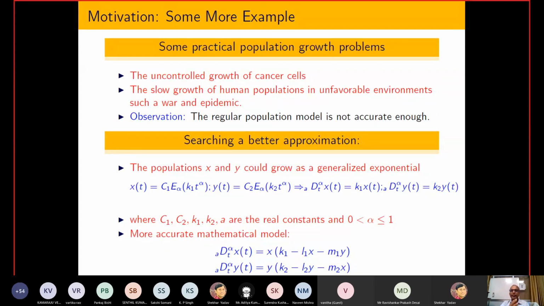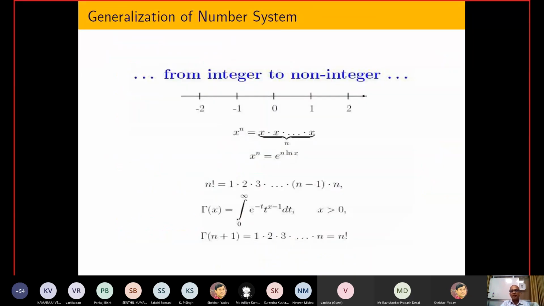So till now we have defined this d power alpha, but we do not know how to define it. So let us try to see the intuition of this definition. Till now I have talked about one general class of problem, the tracking problem, and if my reference function is not differentiable, then I cannot track it exactly. So I have to see another approach. Second, in some classes of modeling, this kind of thing is really required. In between the lecture, I am going to give some more examples. So let us start the motivation of the fractional calculus.